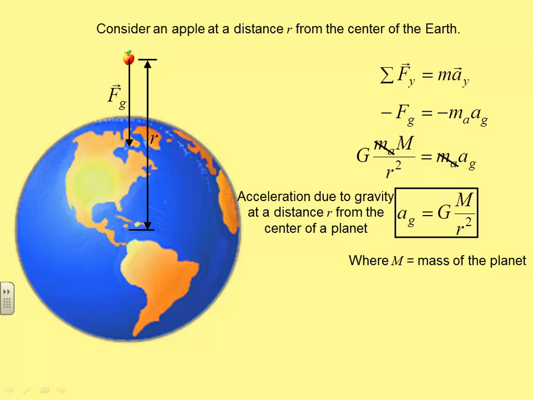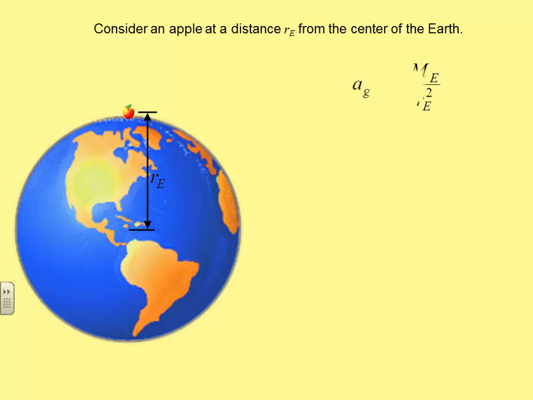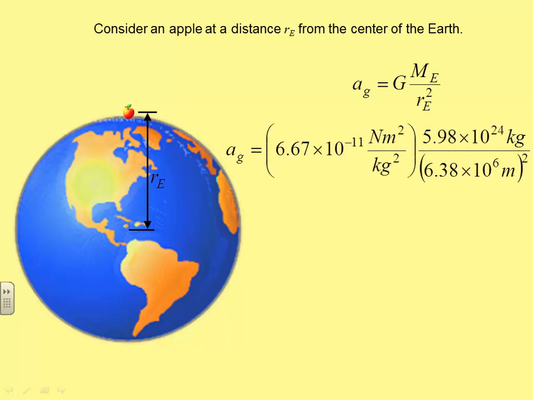This sounds like something that would work with a good MOP. Oh, it will. Now, special case: what if we're at the surface of the Earth? Well, then the mass is the mass of the Earth, and the distance is the radius of the Earth. Plug those numbers in, and of course, what do you get? You get 9.8 meters per second squared.